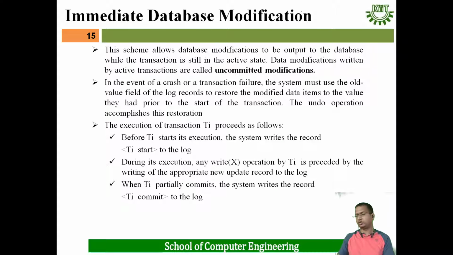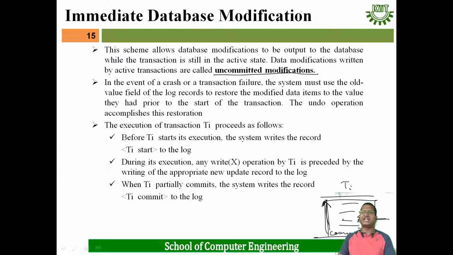Now we'll see immediate database modification. This scheme allows database modifications to be output to the database while the transaction is still in the active state. Data modification written by an active transaction is called uncommitted modification. Suppose transaction T1 is executing but has not executed the commit statement. That means it is an active transaction, currently executing. In this case, if failure occurs, we have to undo it, and this is known as immediate database modification.